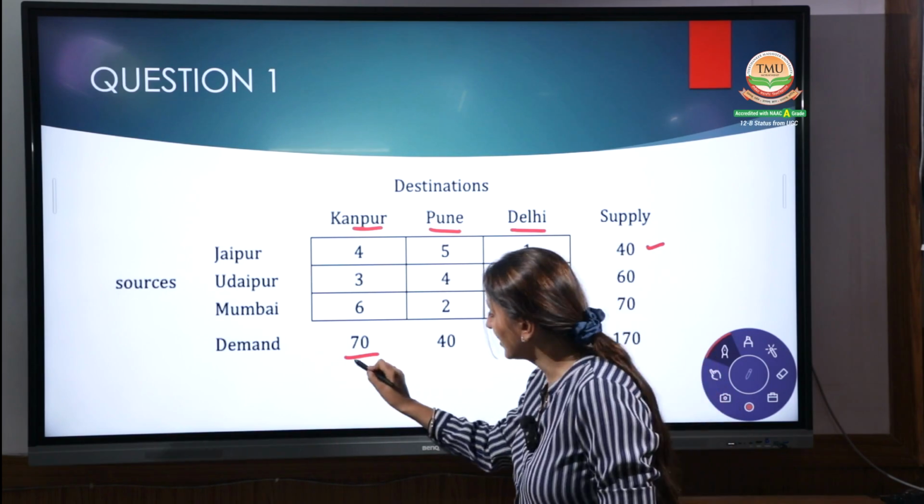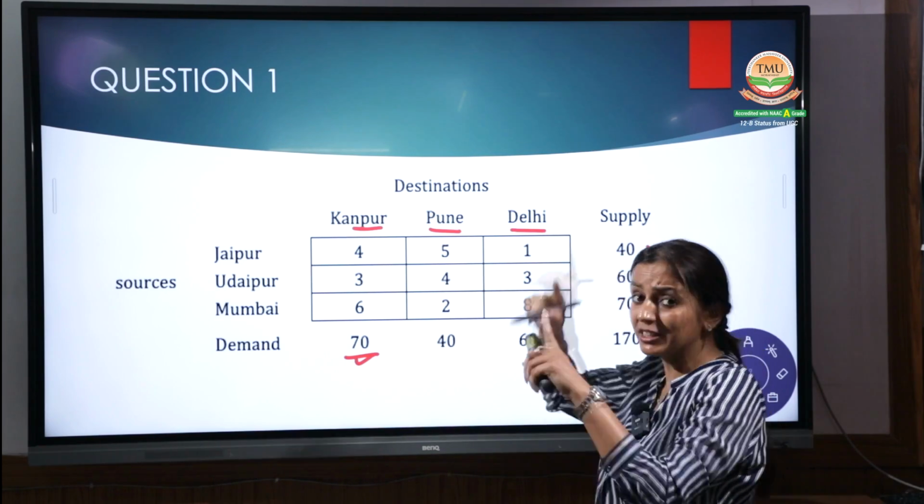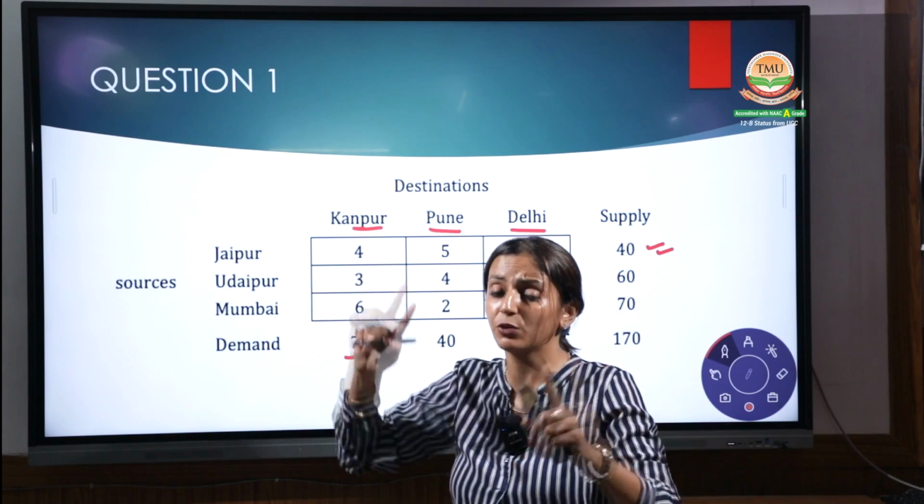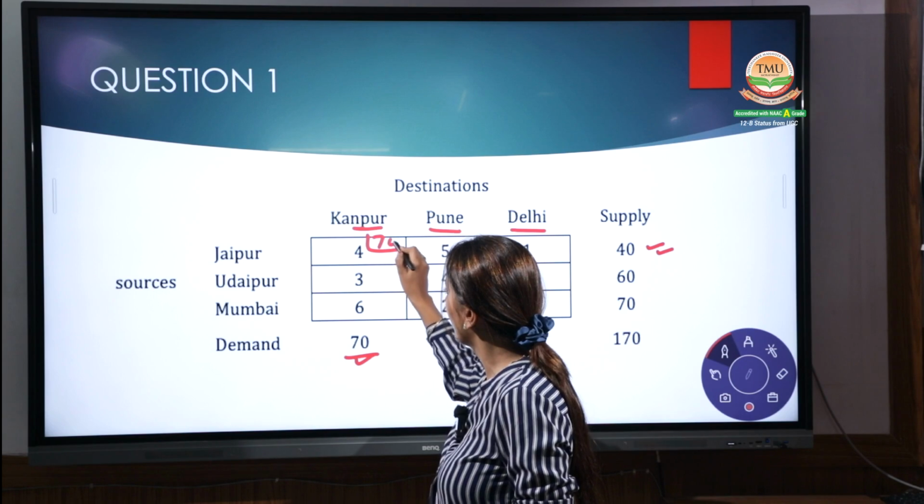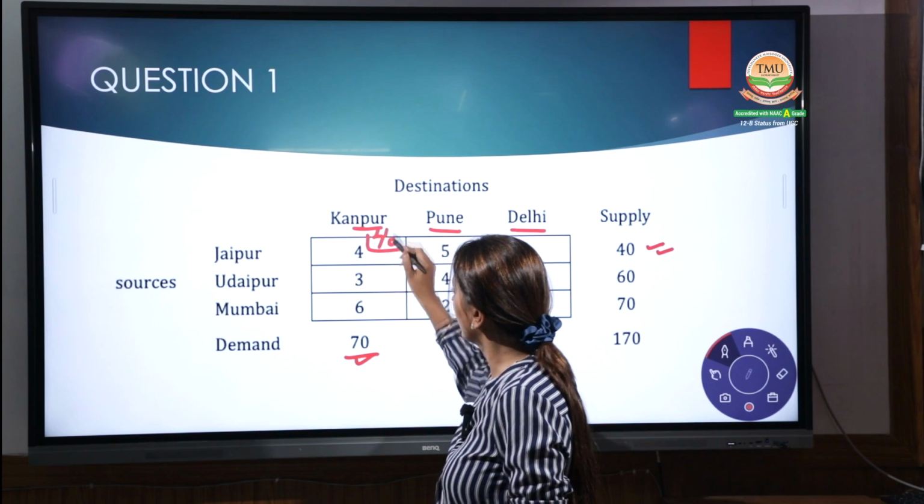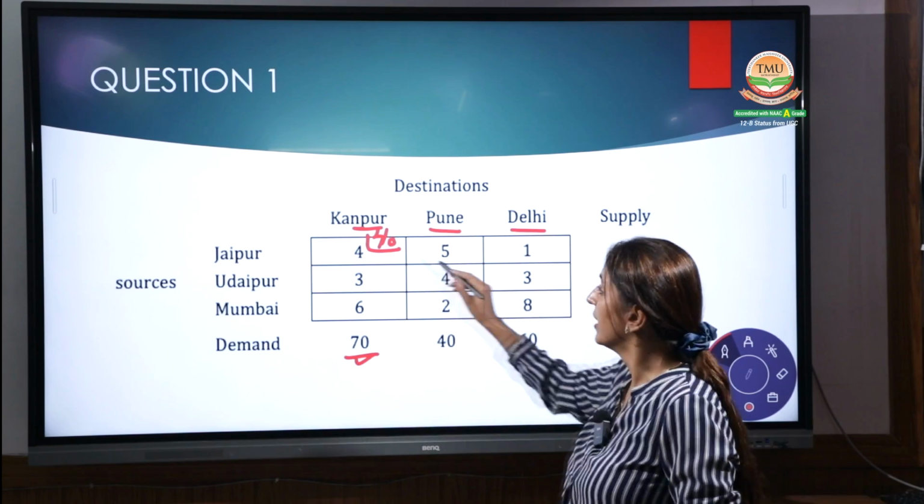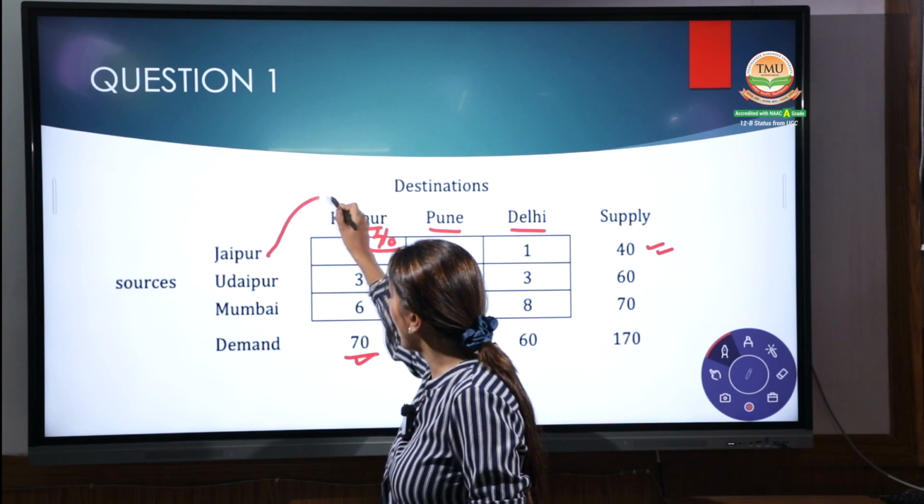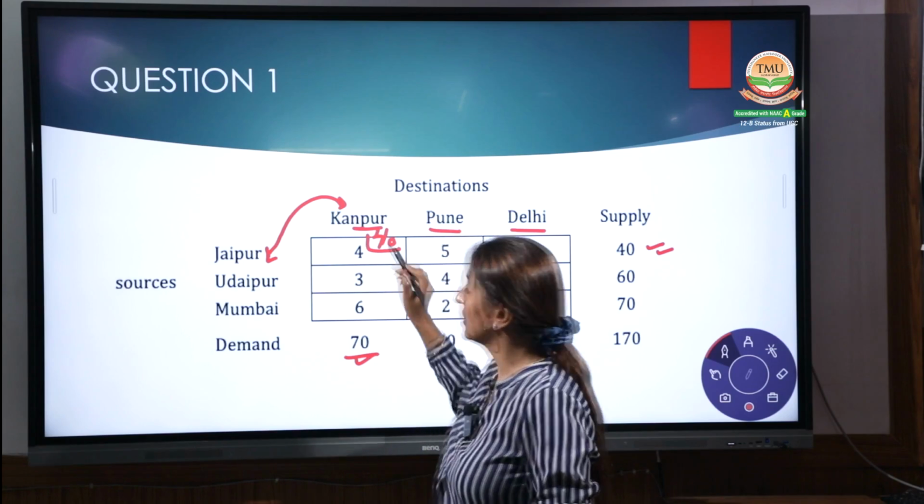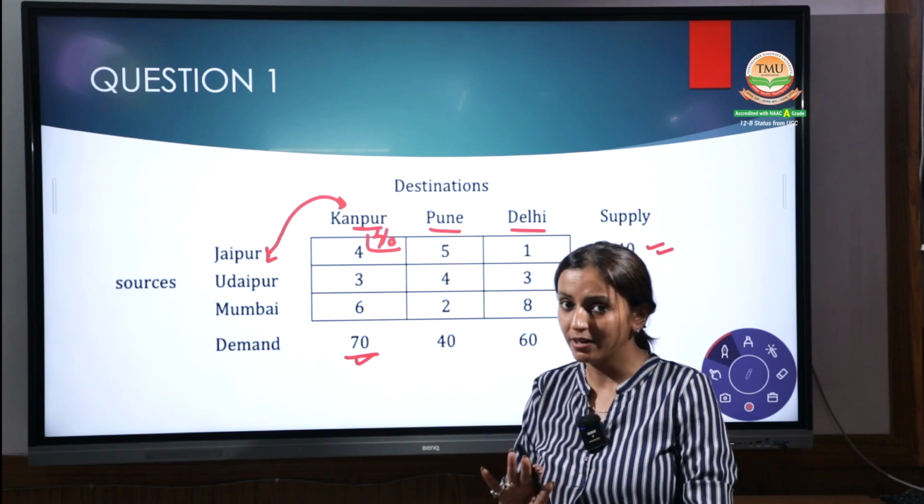So out of 70 and 40, which one is lower? 40 and 70, which one is lower? 40. That means in this allocation, I give how many units? 40 units. The smaller of 70 and 40 is 40. That indicates from Jaipur to Kanpur, I can transfer 40 units, right?